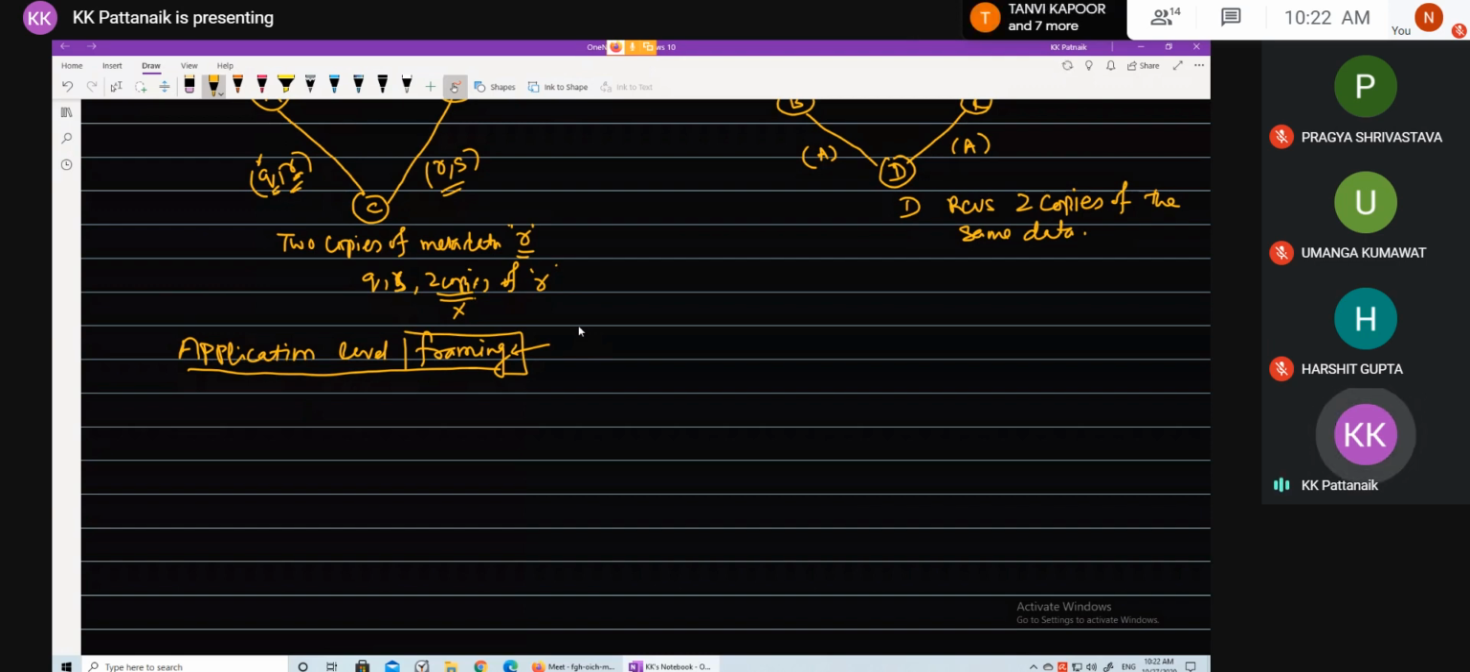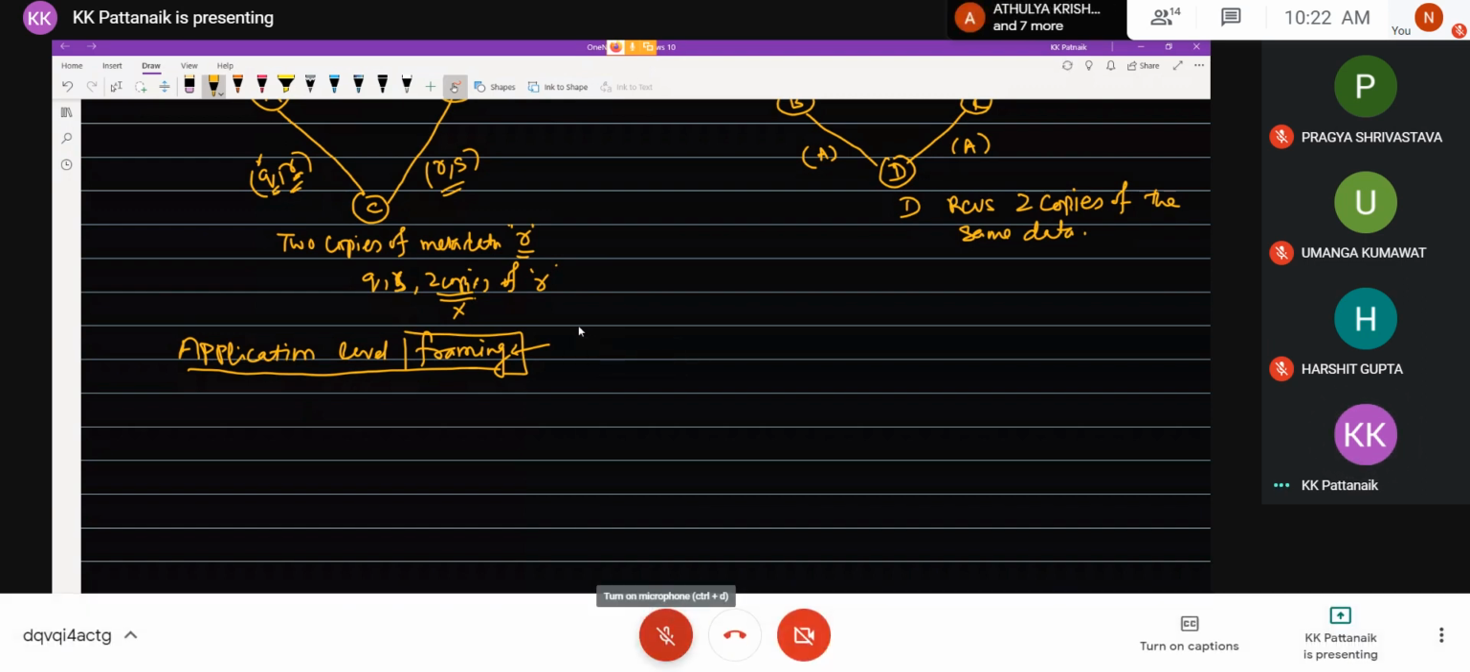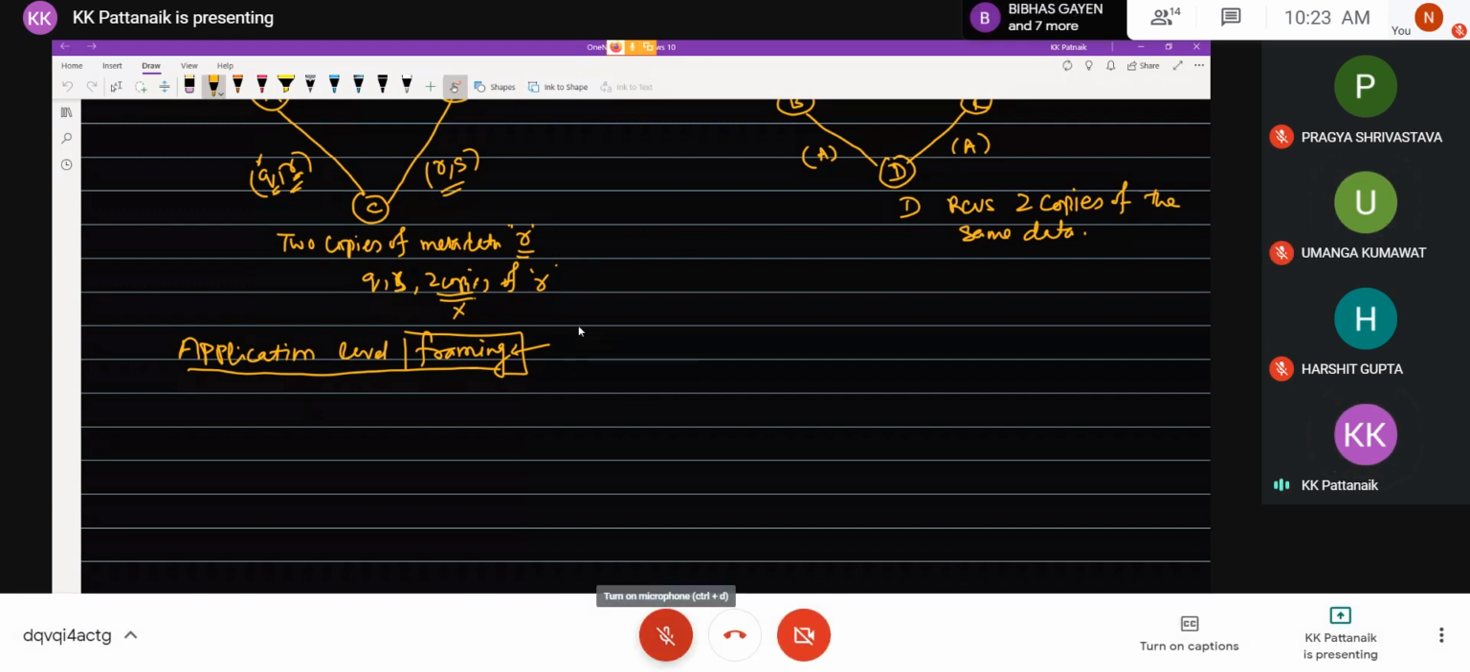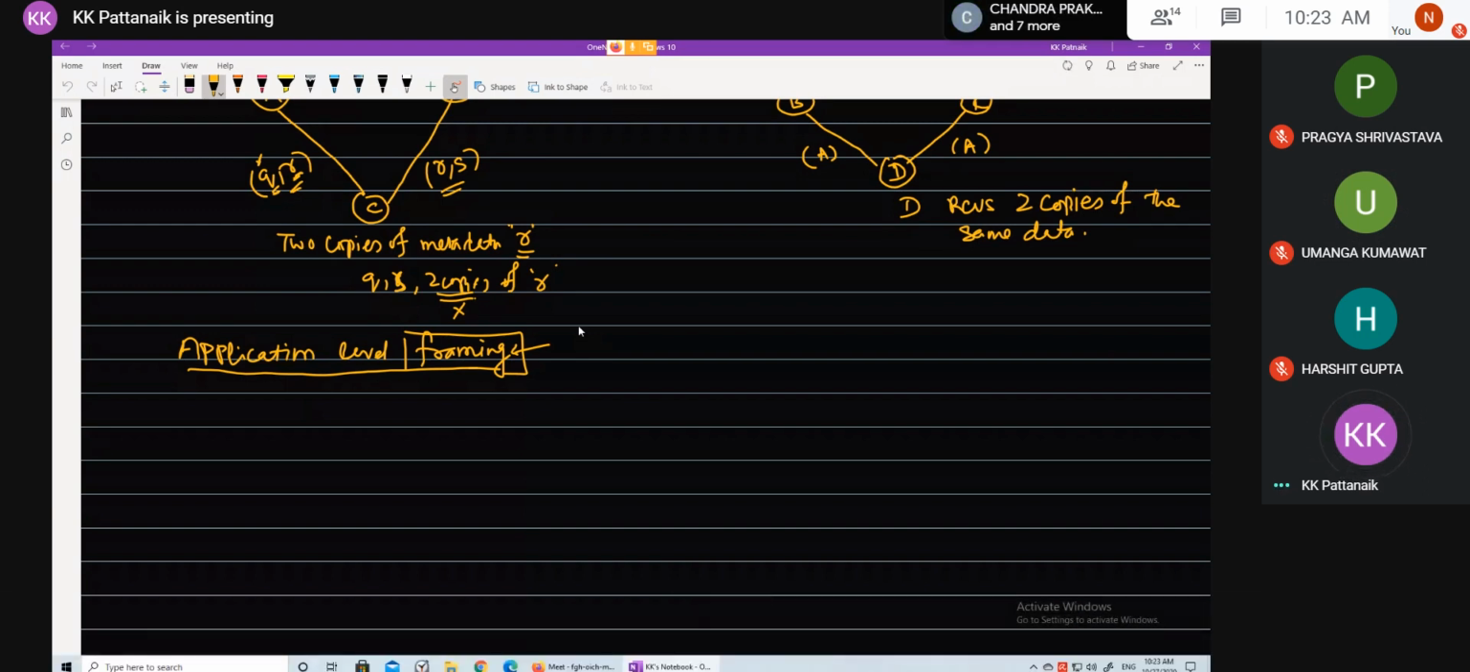Is that your understanding? Not clear? Can the frame size vary? No, sir, which means it's standard across. Frame size does not vary. Correct? It is constant throughout. But if it is so, then why do we say here application level framing?